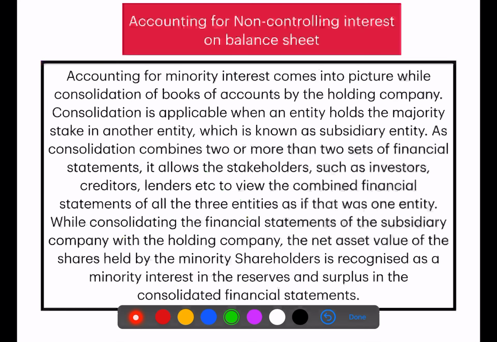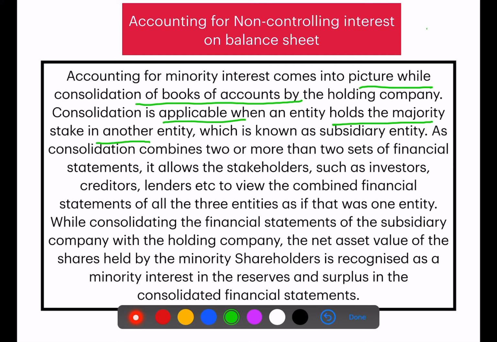Okay, now next we have accounting for non-controlling interest on the balance sheet. Accounting means how you will show the non-controlling interest in the balance sheet, when it comes into the picture during consolidation of books of accounts. Now what is consolidation? Consolidation is a process in which two or more companies are combined to form one set of financials. It is applicable when an entity holds the majority stake in another, which is known as a subsidiary entity.